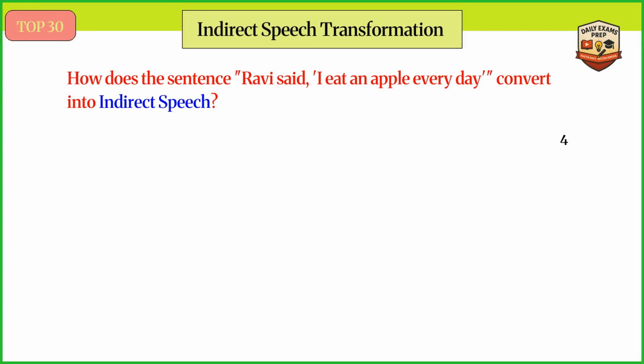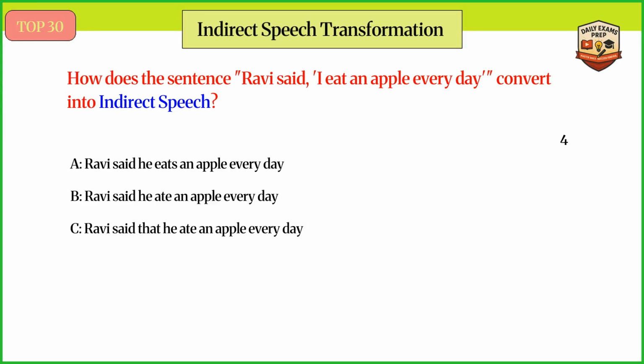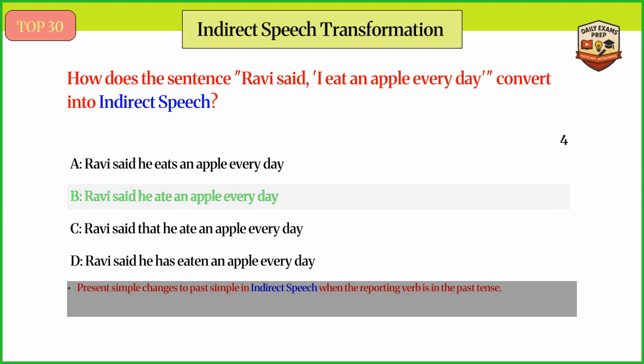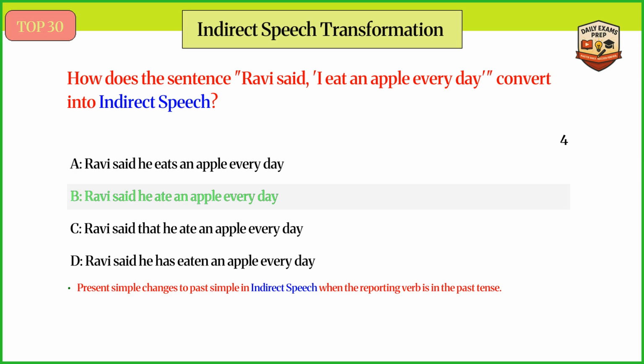How does the sentence Ravi said, I eat an apple every day convert into indirect speech? Answer B. Ravi said he ate an apple every day. Present simple changes to past simple in indirect speech when the reporting verb is in the past tense.